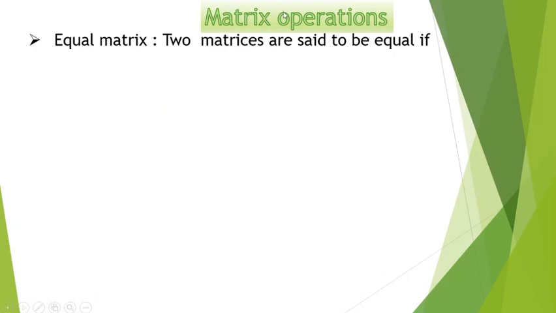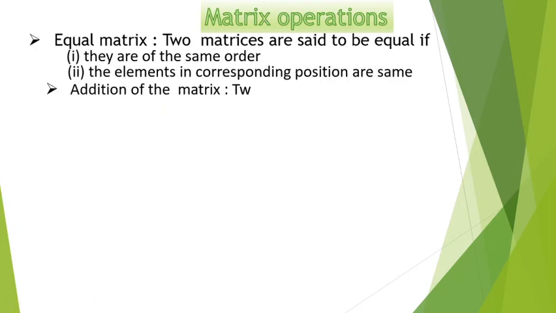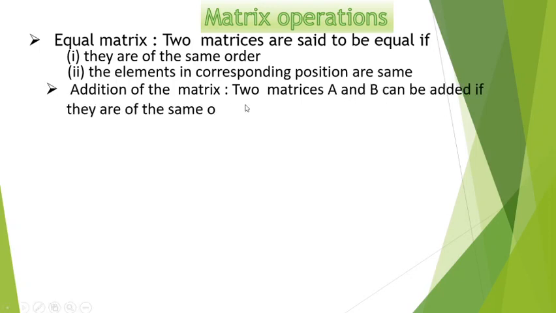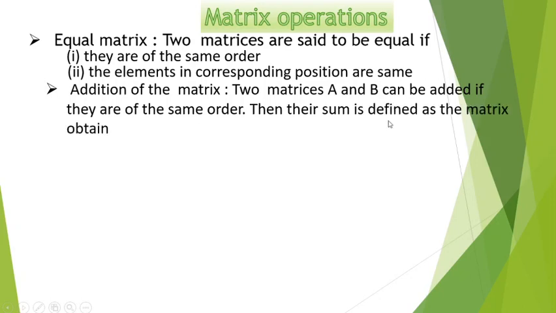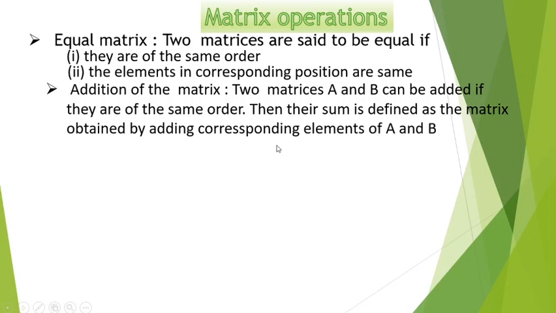Then next, let us have the matrix operations. Equal matrices: two matrices are said to be equal if they are of the same order and the elements in the corresponding positions are the same. How to add two matrices? They can be added only if their orders are the same, and their sum is defined as the matrix obtained by adding corresponding elements.